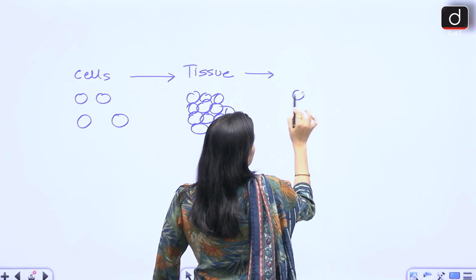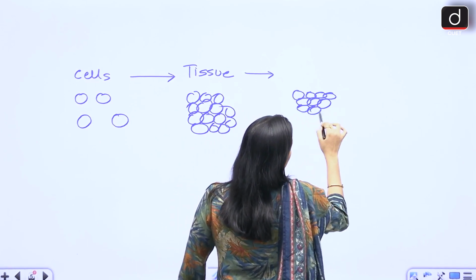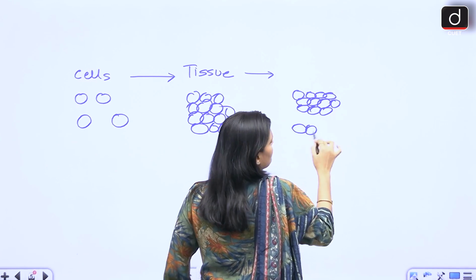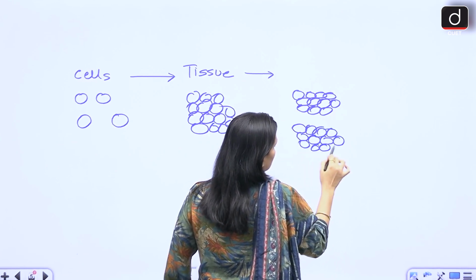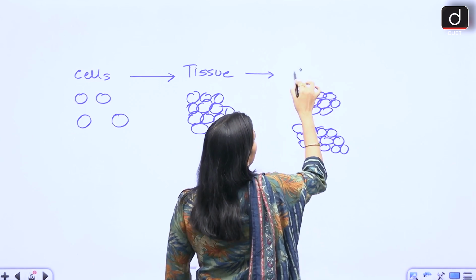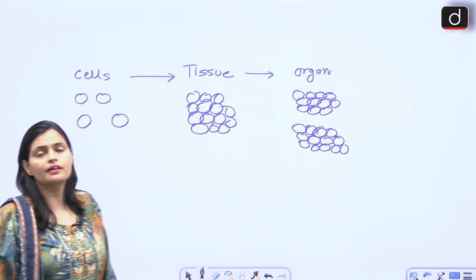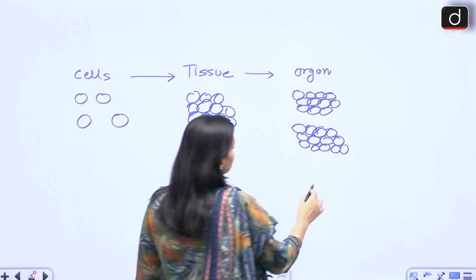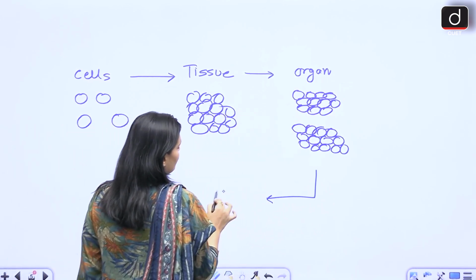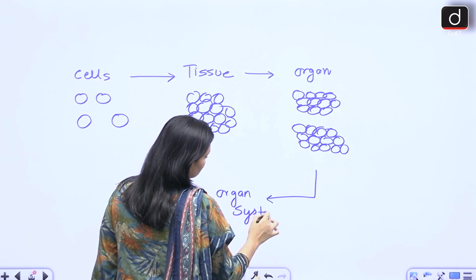Like suppose this is one type of tissue. Okay. Then we have another tissue. So when tissues combine together, they form organs of our body, right? Now when these organs combine together, right, then we'll get a complete organ system, right?